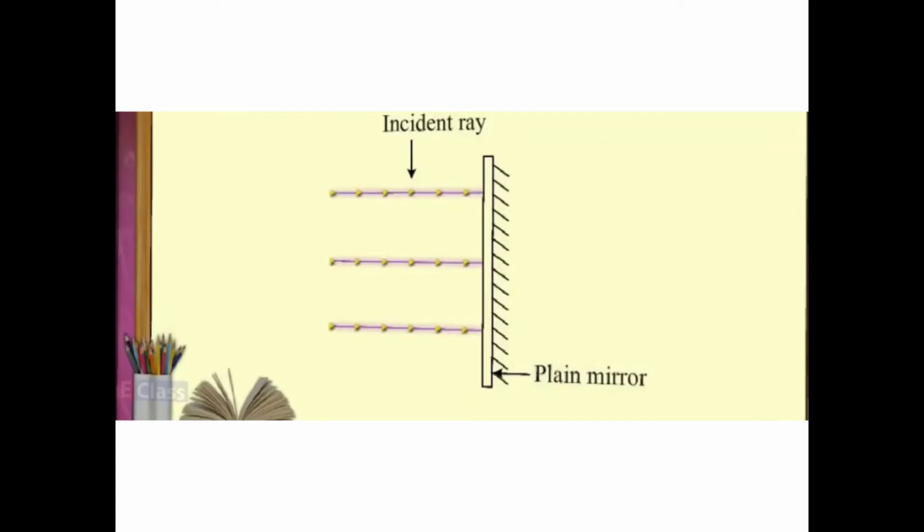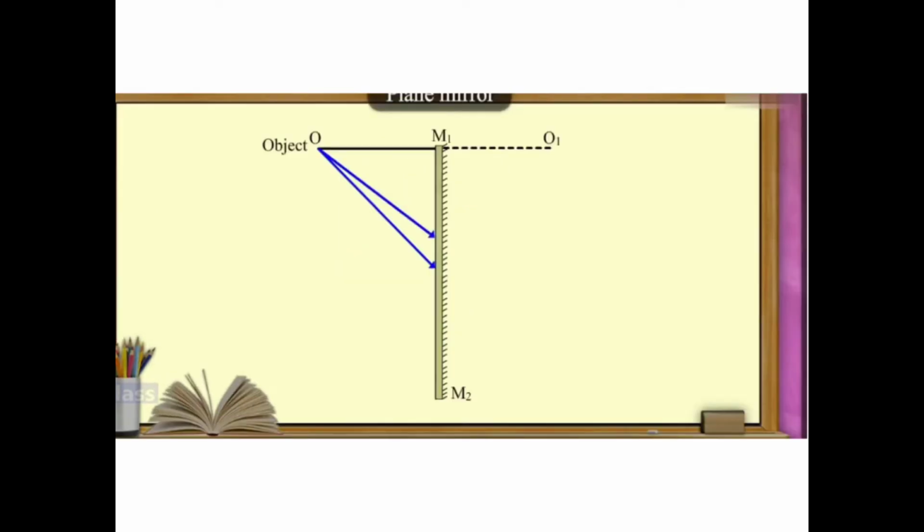Now the rays which are coming from the object towards the mirror are called the incident ray. Let us understand here, children, this part is the mirror.